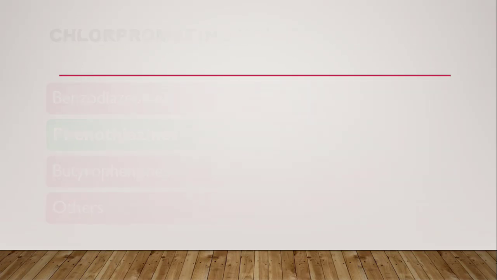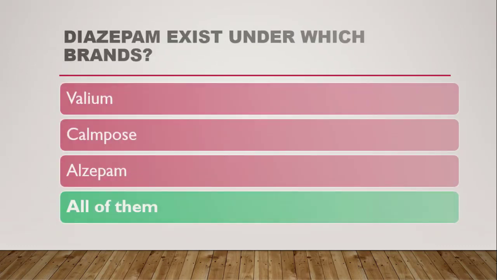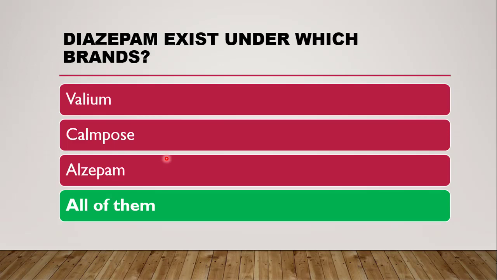Next question is, diazepam exists under which brand? Brand names of diazepam are Valium, Calmpose, Alzepam. These are all brands of diazepam, so the correct answer is all of them. Valium and Calmpose are very famous brands of diazepam, on which a separate question is also asked for 1 mark in the theory examination: name the drug which exists under the Valium brand name, Calmpose brand name, etc.